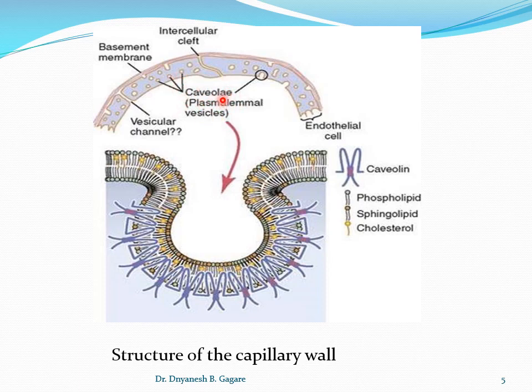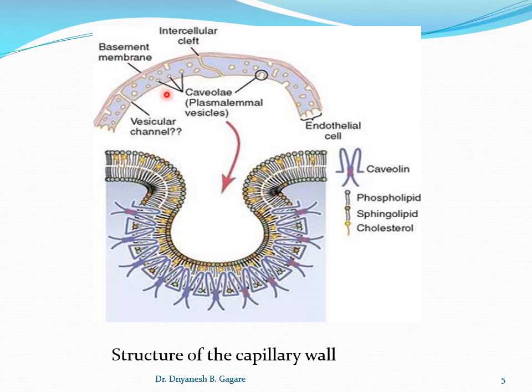These are vesicles. And some of these vesicles come together and form the vesicular channels. Okay, so here if you see, these vesicles come together and help to form the vesicular channel.